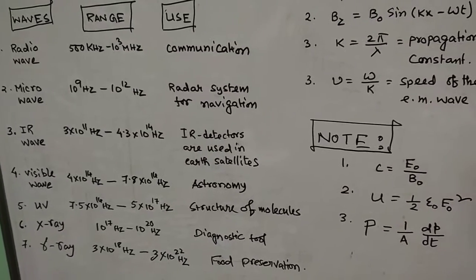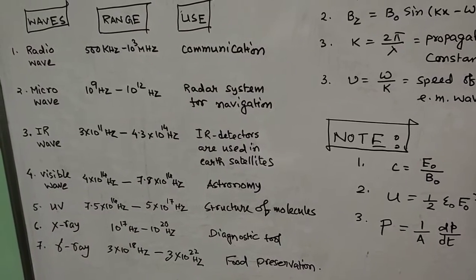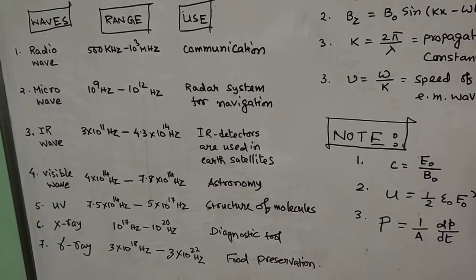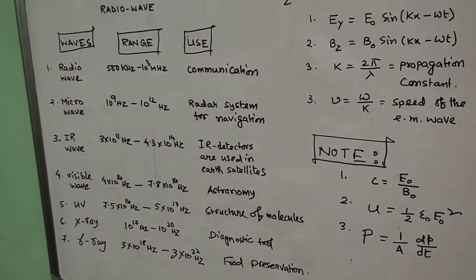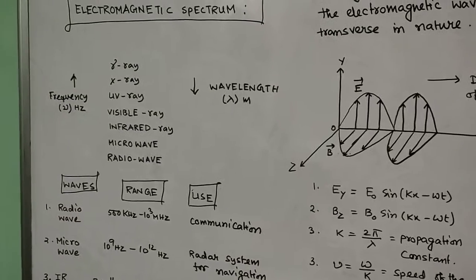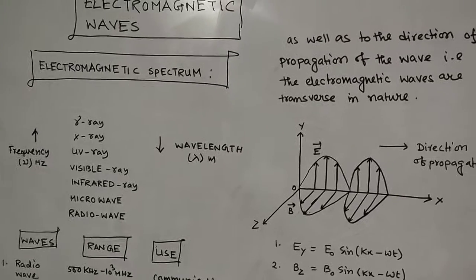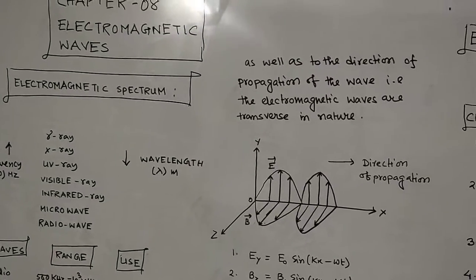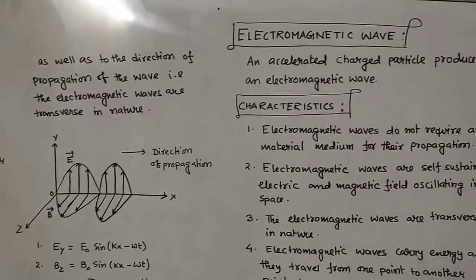And there are many uses. You can go through the uses if you want, and these are the one use for each of these waves. In the exam this part is very important, that is the electromagnetic spectrum, uses, frequency, wavelength. So these are important, please go through them, and you will get 1 or 2 marks from this chapter in your board exam.